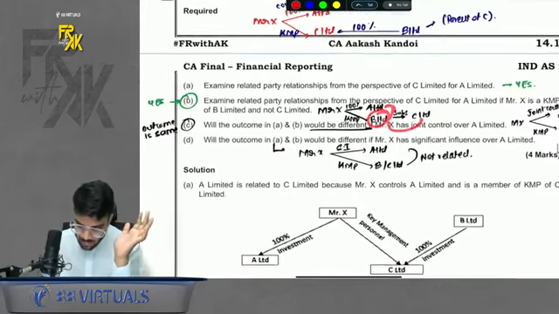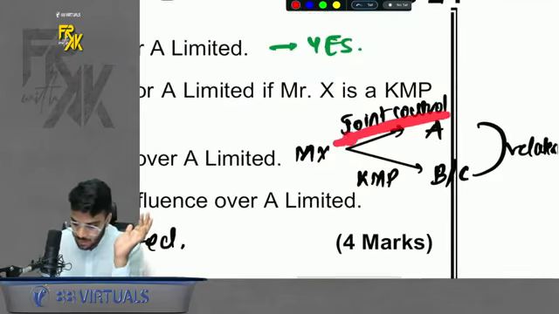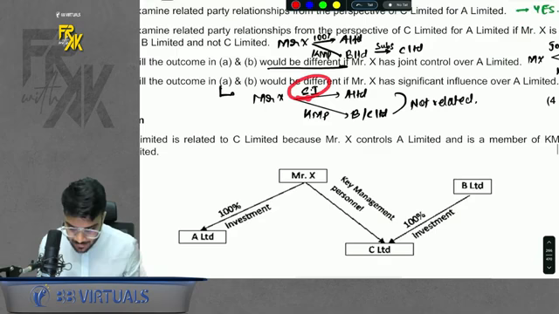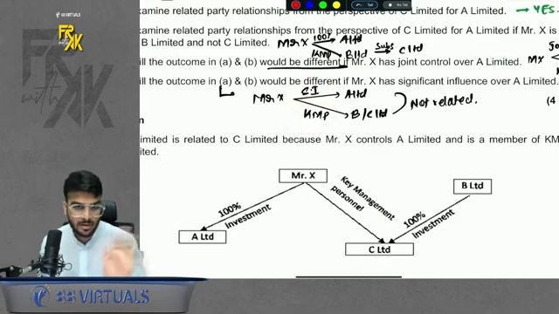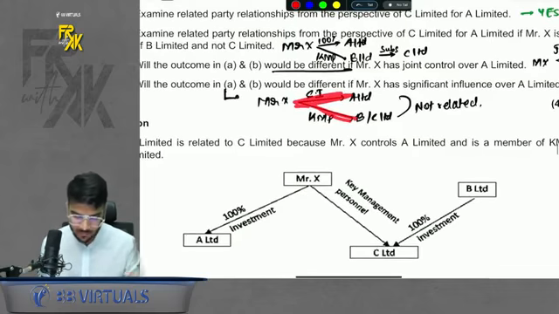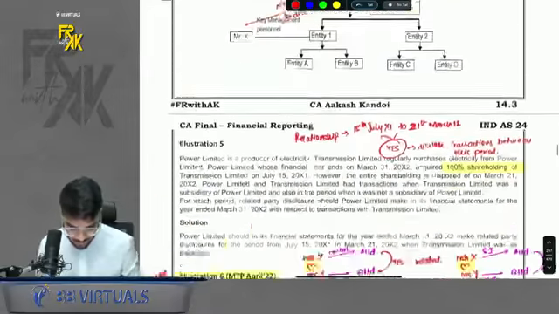It says, will the answer be different if X has joint control? If in one place there was joint control and in one place KMP, it is fine. At least on one side you should have control or joint control, then related. But if one side is influence and one side is KMP, then not related. Remember, one side there should be control. We discussed this already, covered in the spoiler. Then example number 3 you can do on your own.